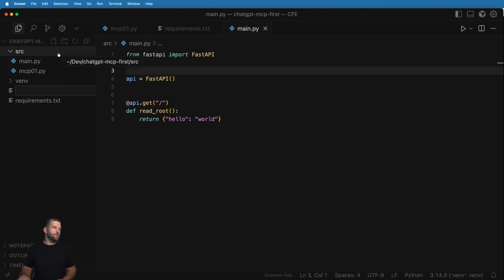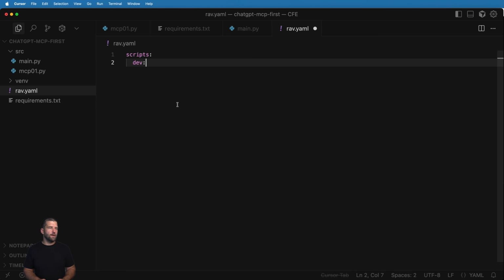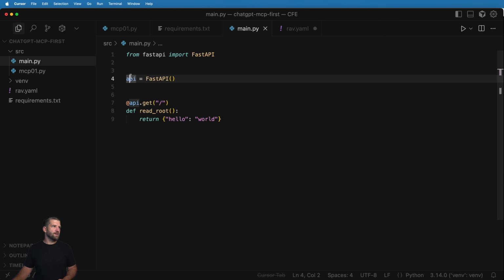So what I want to do to make it run is I'll create something called rav.yaml, and I'll go ahead and do scripts here. And I'm just going to go ahead and create a script for the command dev. I'm going to show you how to do this in just a moment. This script itself will cd into the src folder, and it will go ahead and run /venv/bin/uvicorn, and then it'll go ahead and grab main, which of course is main.py, and then we're going to go ahead and use the app itself, which I think I called api.